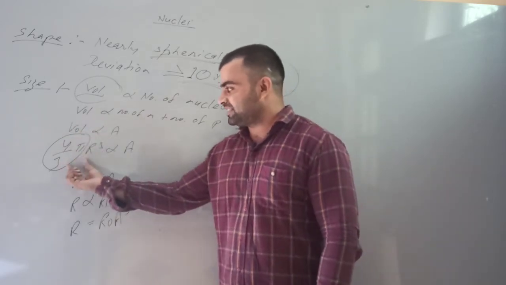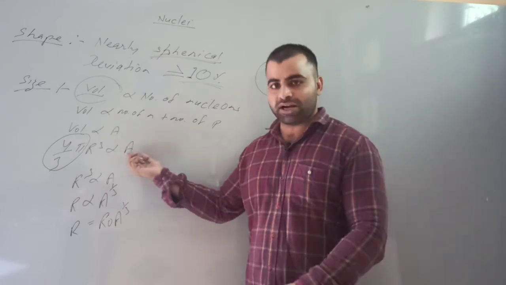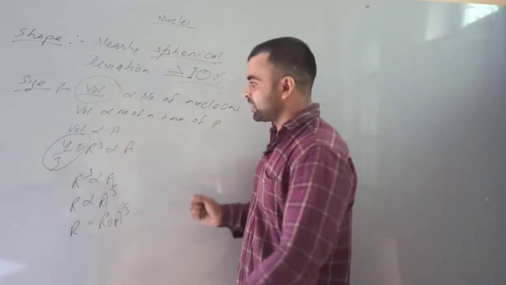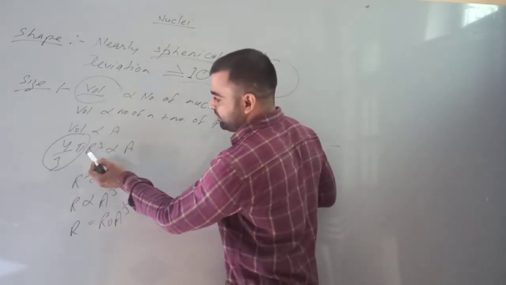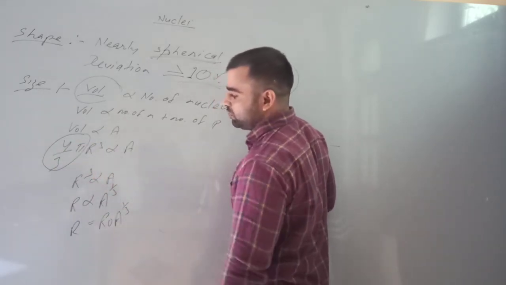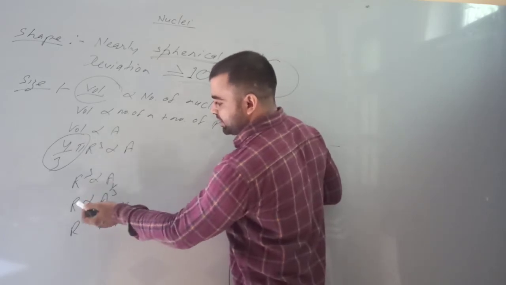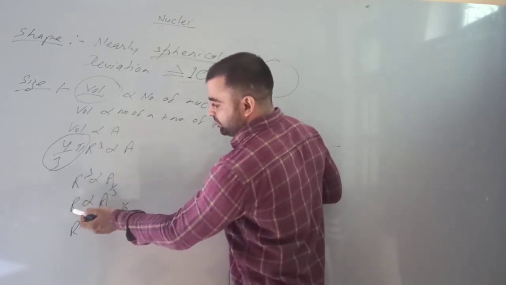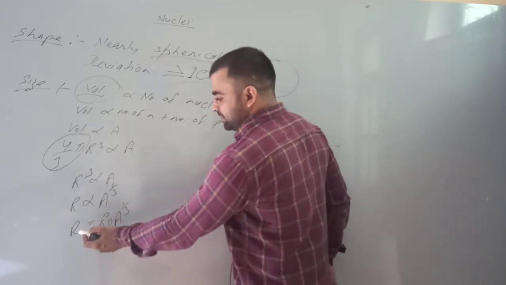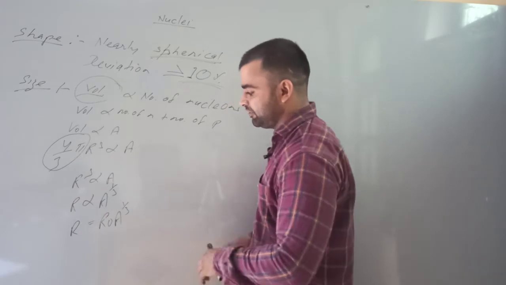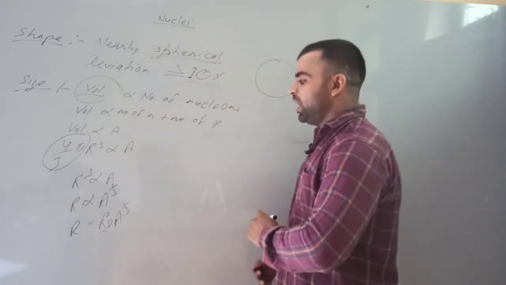And this is spherical in shape, so its volume will be 4 by 3 pi r cube, directly proportional to the atomic number. 4 by 3 pi is the constant value, so r cube will be proportional to A, and taking the cube root both sides, r is proportional to A to the power 1 by 3. Removing the sign of proportionality, we take a constant, so